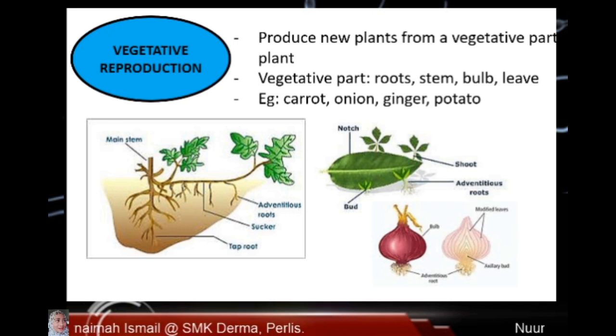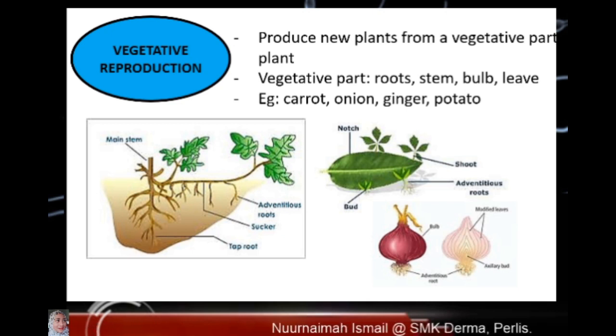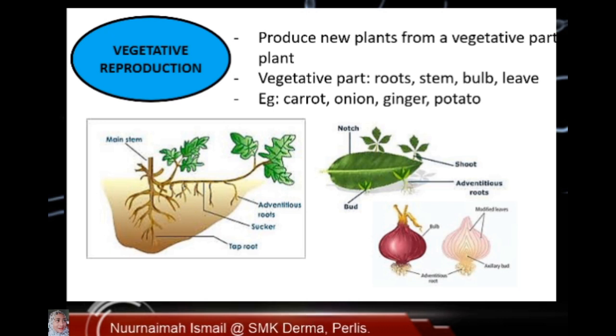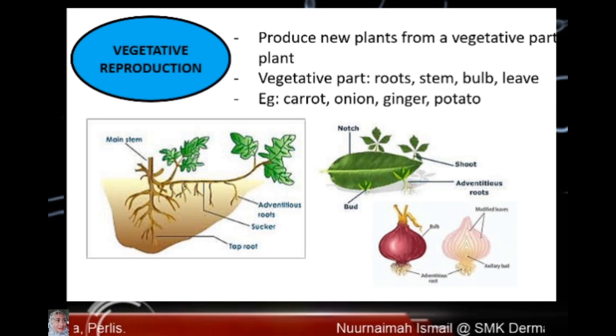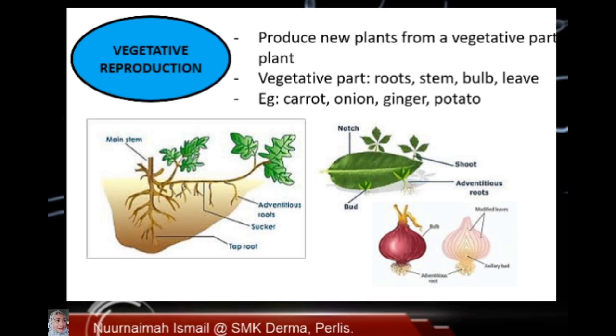Last one, vegetative reproduction. Vegetative reproduction is a method of producing new plants from a vegetative part of a plant except the flower. The examples of vegetative parts are the roots, underground stem, runners, bulbs, and leaf.